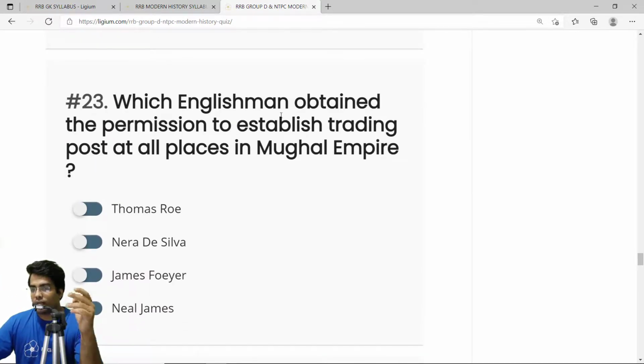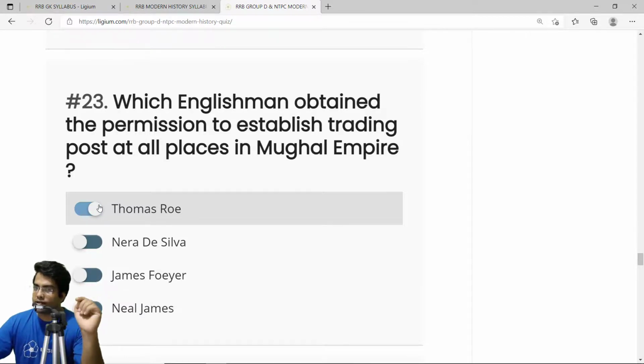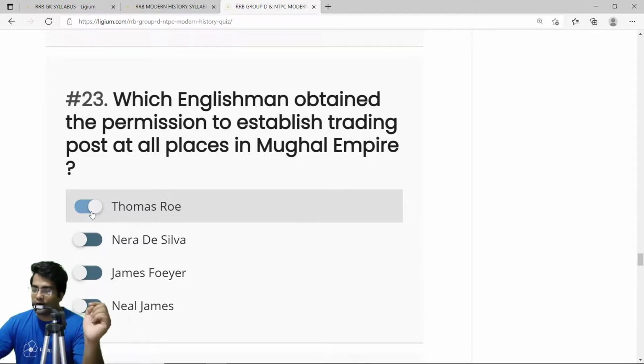Which Englishman obtained the permission to establish trading posts at all places in Mughal Empire? So the correct answer is Thomas Roe. He was the one who got the permission, and he got the permission in 1615 after the English had defeated the Portuguese. And he got the permission from Jahangir.